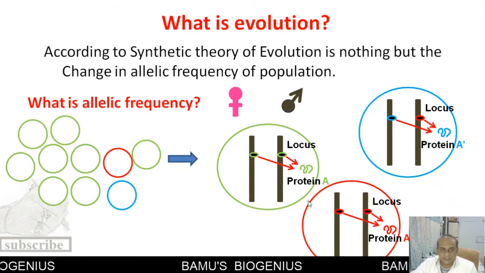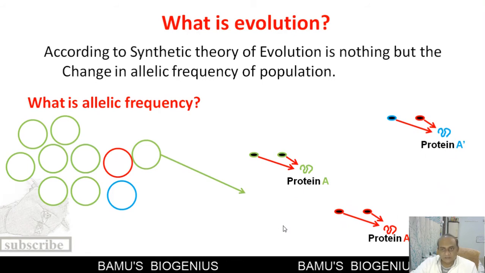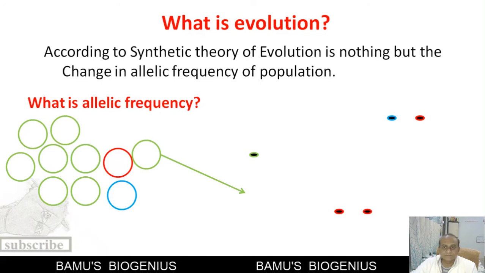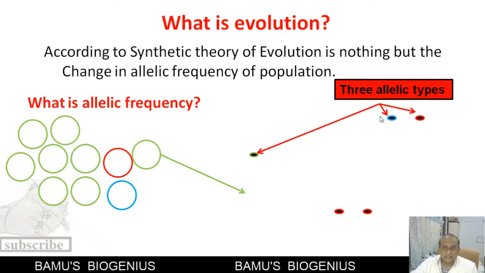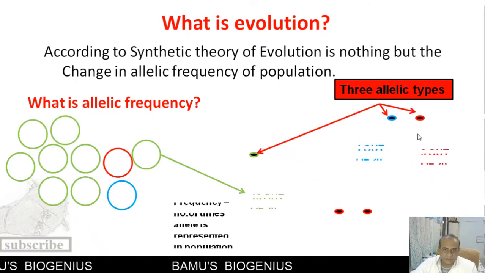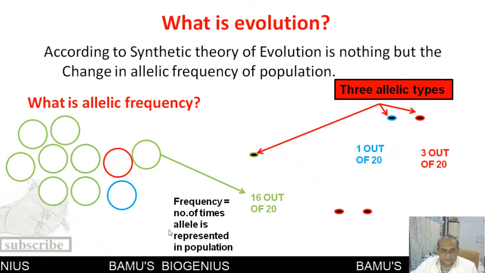So this is how these alleles are present in a particular kind of organism. Now see that if we take only the alleles, there are only three allelic types present in the population. Remember that when we talk about frequency, frequency means how many times that particular allele is represented in a population.